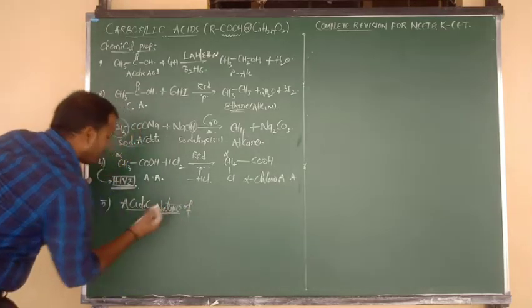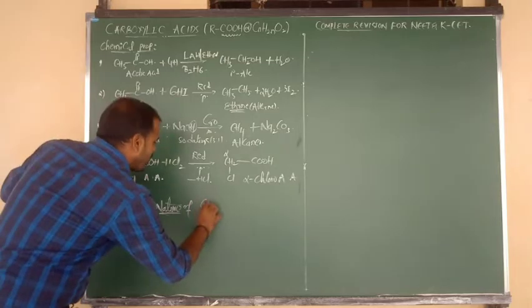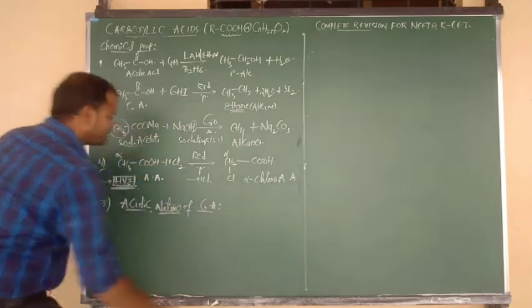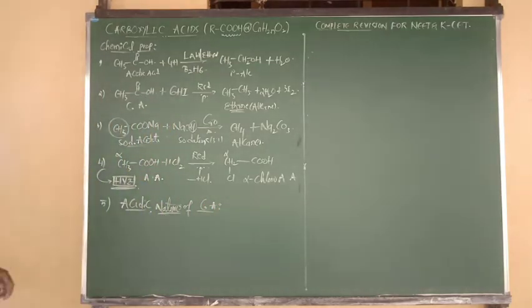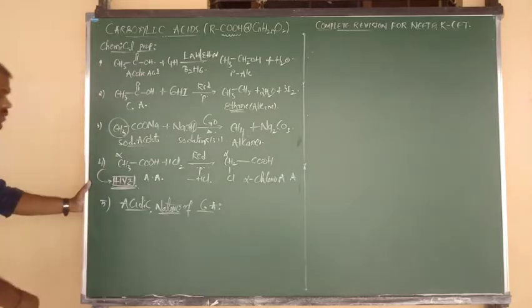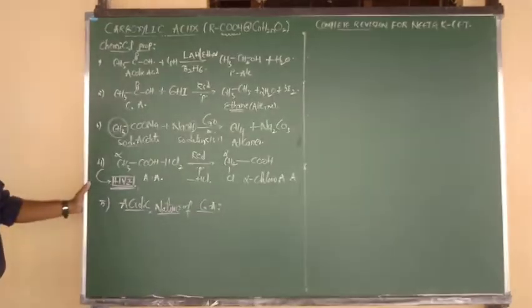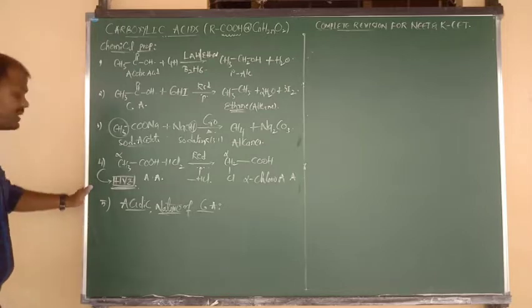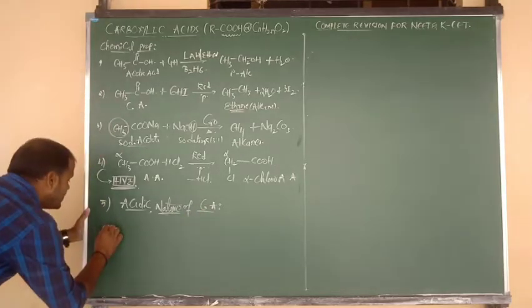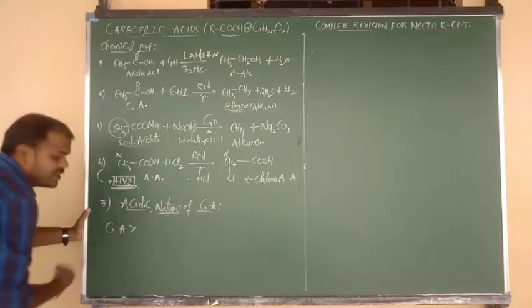That is the acidic nature of carboxylic acids. First of all, I want to give you the order of which compounds have more acidic nature. First of all, carboxylic acids have more acidic nature.